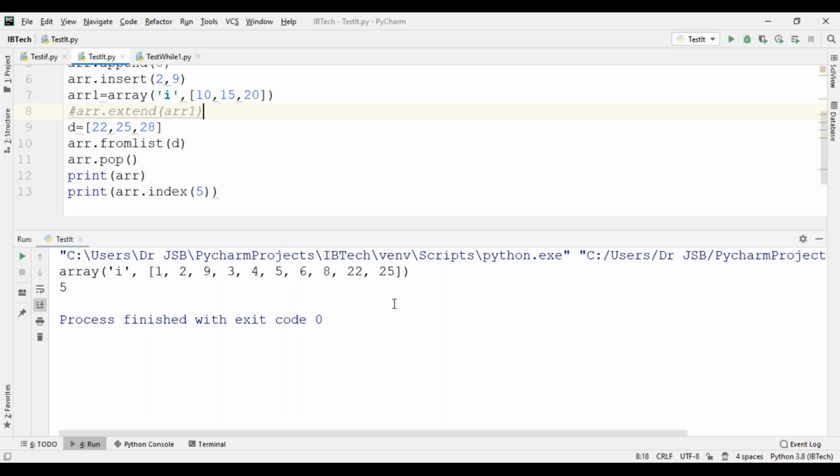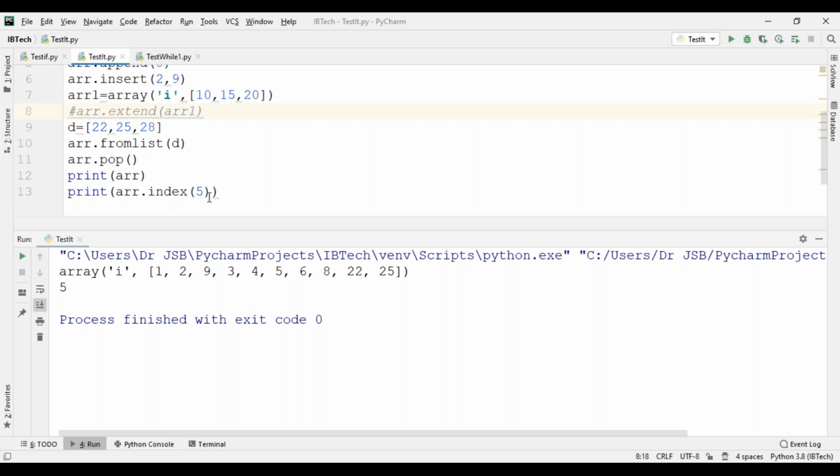See now, the index of 5 is 5: 0, 1, 2, 3, 4, 5. The fifth location only. So index gives the index of the given element. Or otherwise, you can see 22.